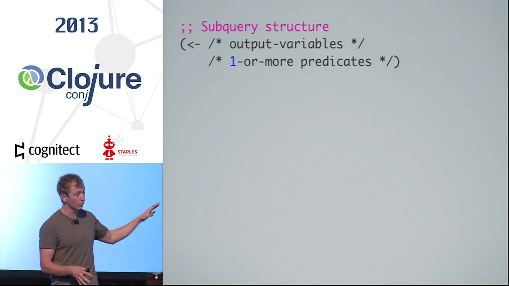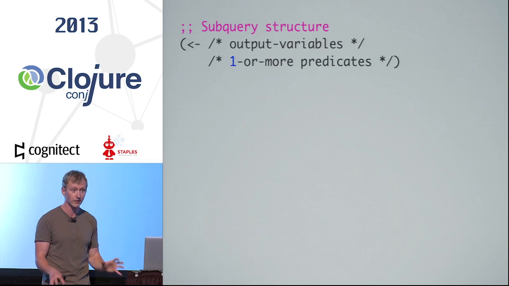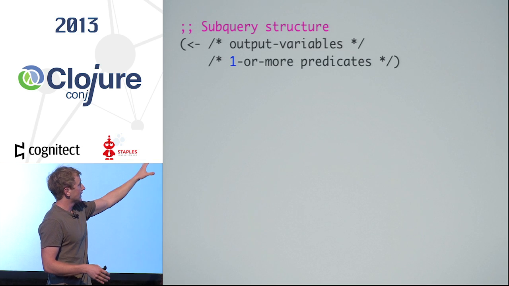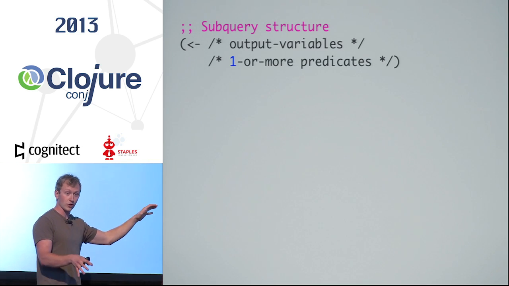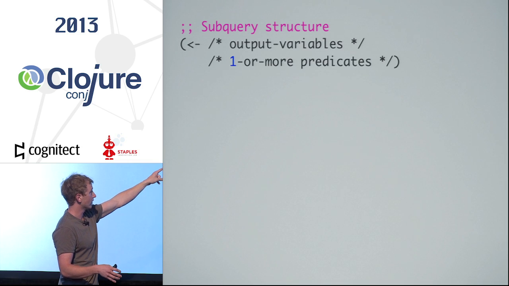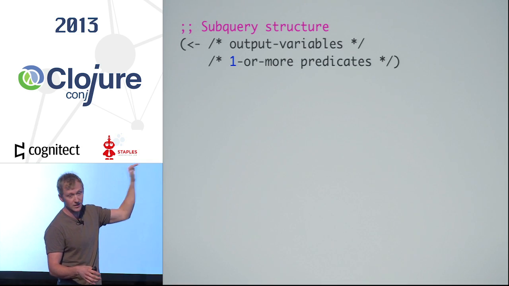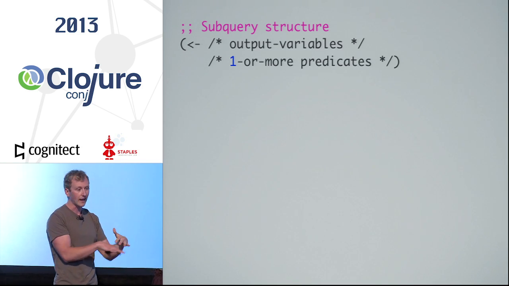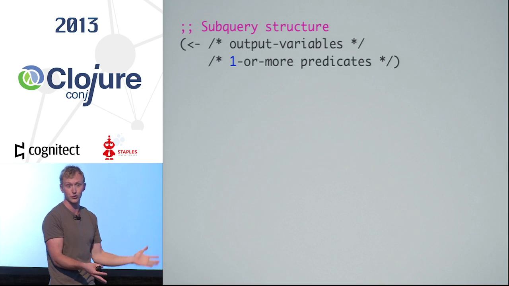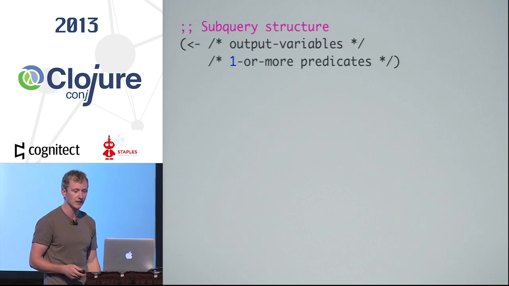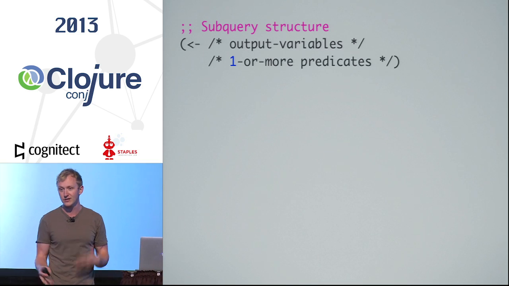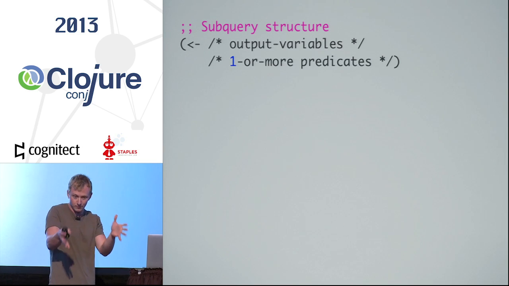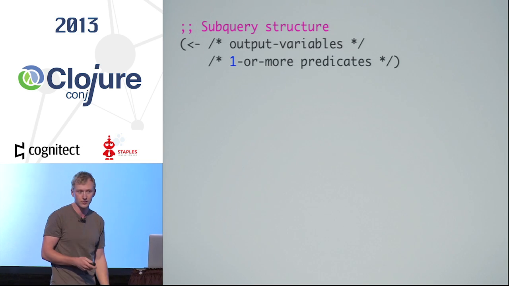Okay, so a quick overview of what a Cascalog query is. They all have this shape. It's very, very consistent and easy to read once you're familiar with it. Cascalog's first-class structure is a subquery. It's declared with this little left arrow. What those look like is you give some sequence of output variables that you are promising to create with your constraints, and then a list of one or more predicates or constraints on those things. Those constraints can be generators, operations, filters, or aggregations. At the end of the day, the system will figure out what to do and pick the ones that it needs to generate your output variables.